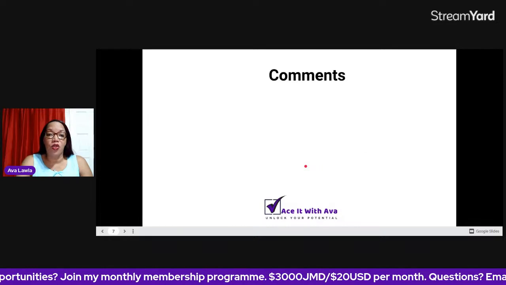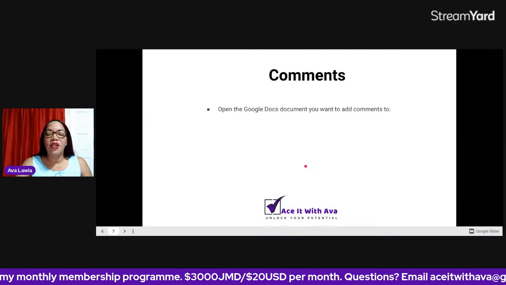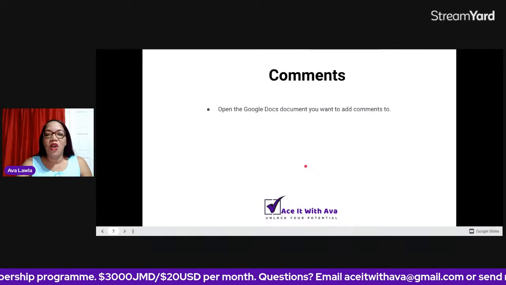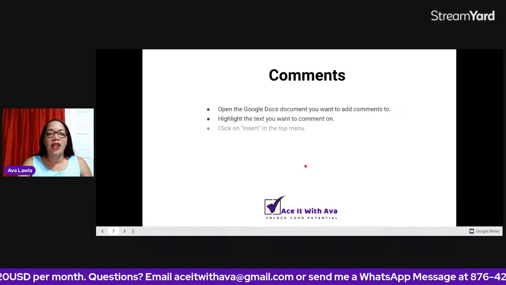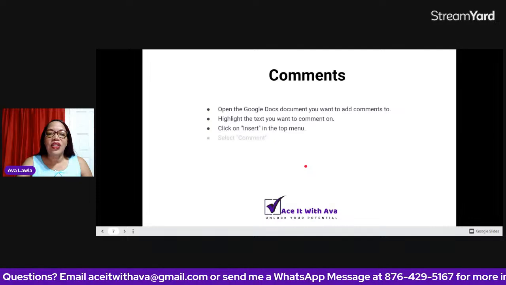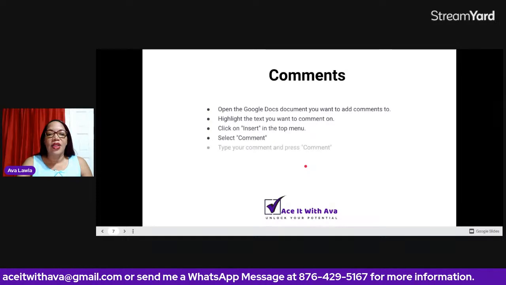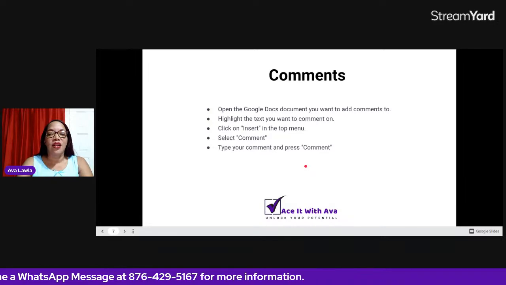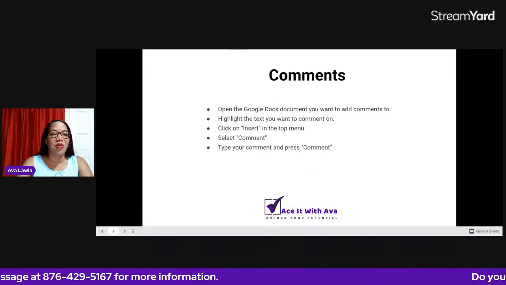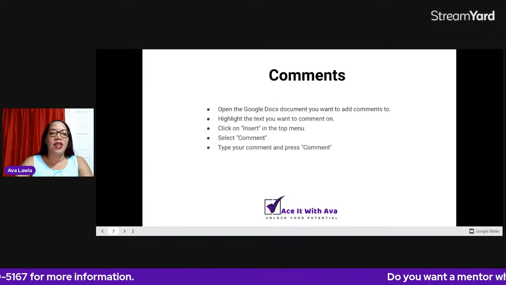So we also have, how do you find it? With comments, of course, you're going to open the document that you want to make comments to. You're going to highlight the text you want to comment on, click on insert, select comment, and then type your comment and press comment. So let's see what that's all about. Let's go back to the document here.